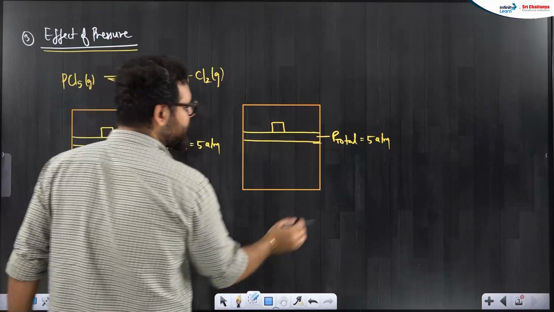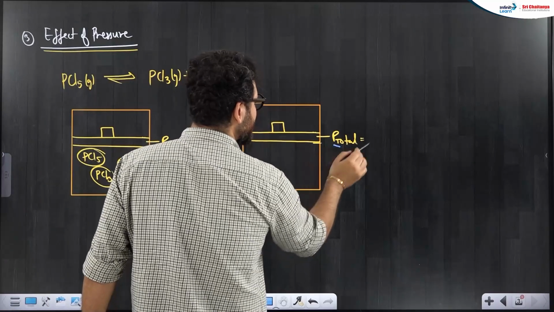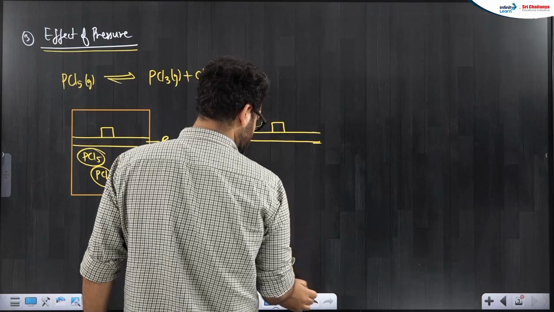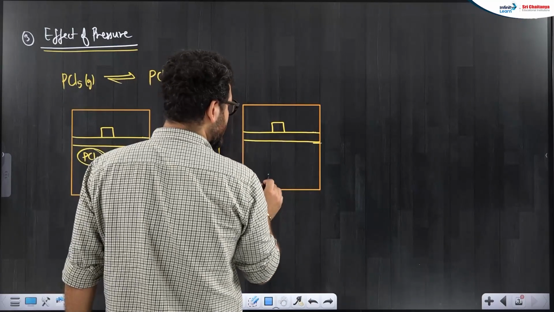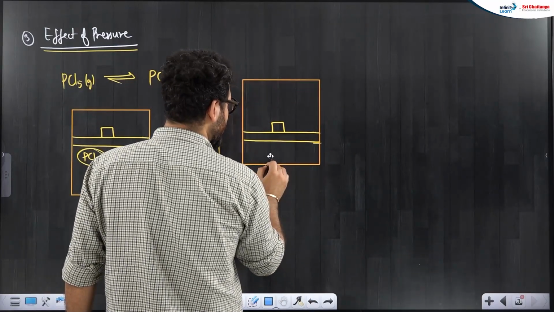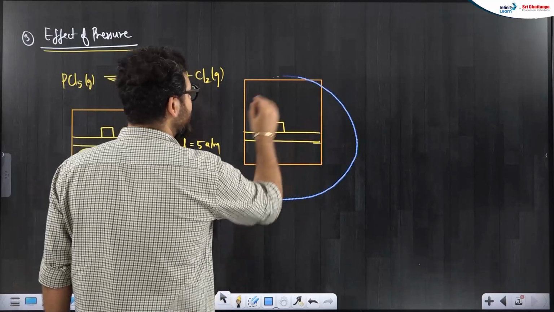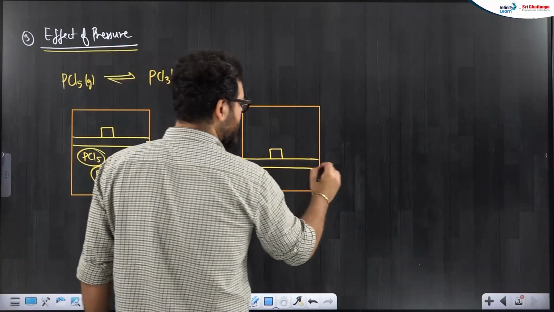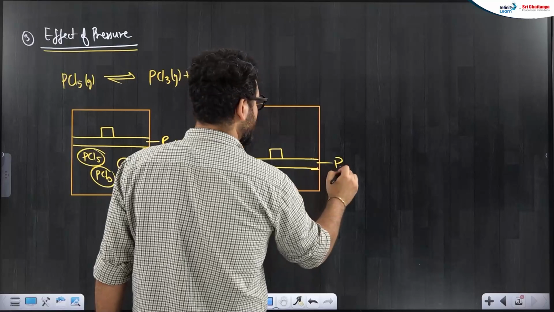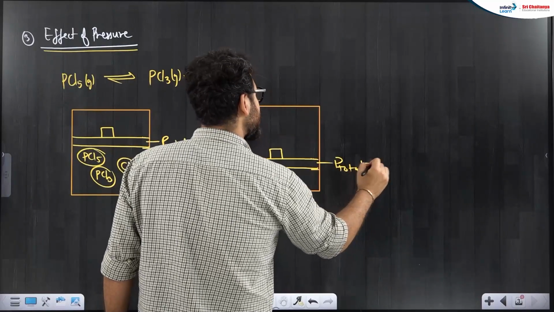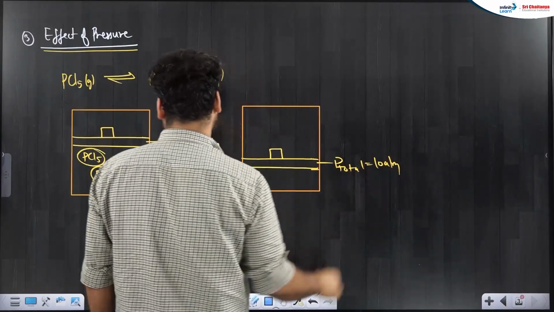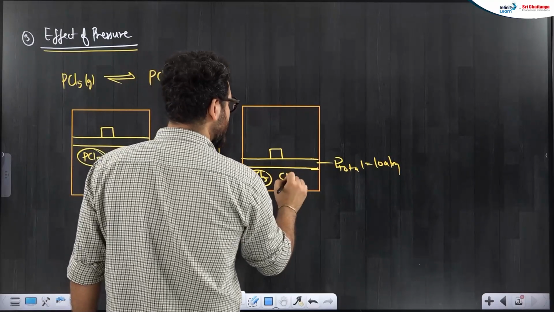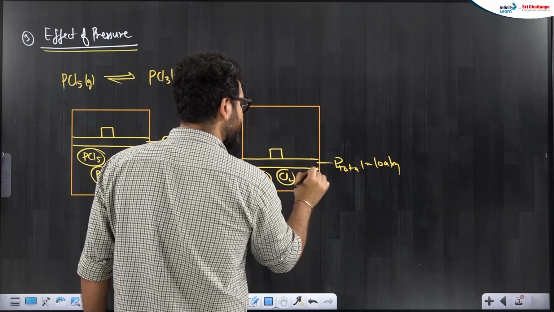Now I shift this piston downward and increase the pressure from 5 atm to, let's say, 10 atm. Now the total pressure is 10 atm. Still PCl5, Cl2 and PCl3 are there.